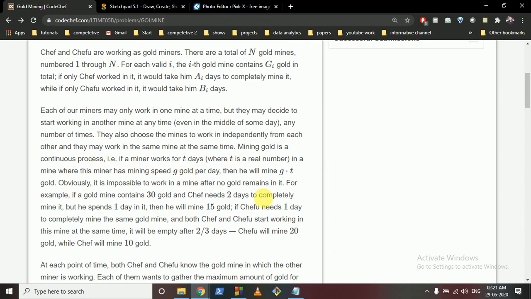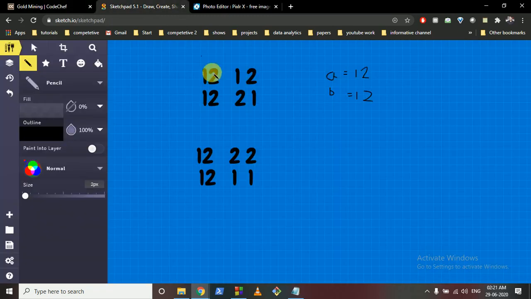So this is explained here. For example, if there is a gold mine which contains 30 gold, and Chef needs 2 days to completely mine it, but he spends 1 day in it, how much will he mine? 15. If Shefu needs 1 day to completely mine it, and both Shefu and Chef start working in the mine at the same time, it will be empty after 2 by 3 days. Shefu will mine 20 gold and Chef will mine 10 gold. So you can write it down to make it more clear.